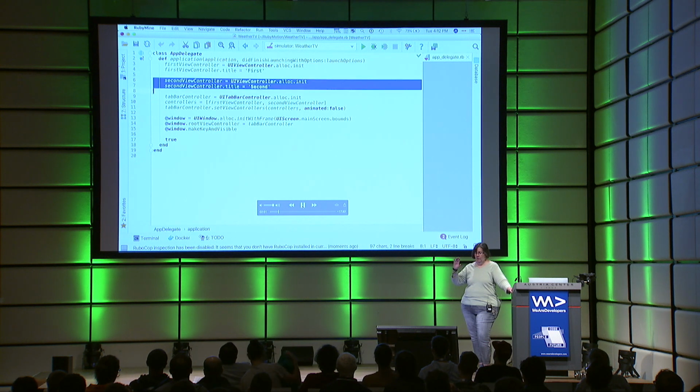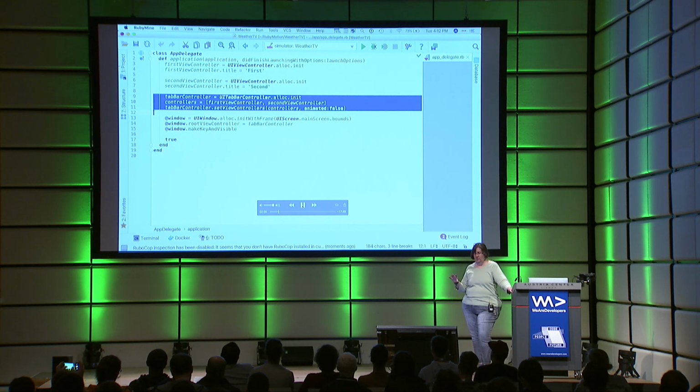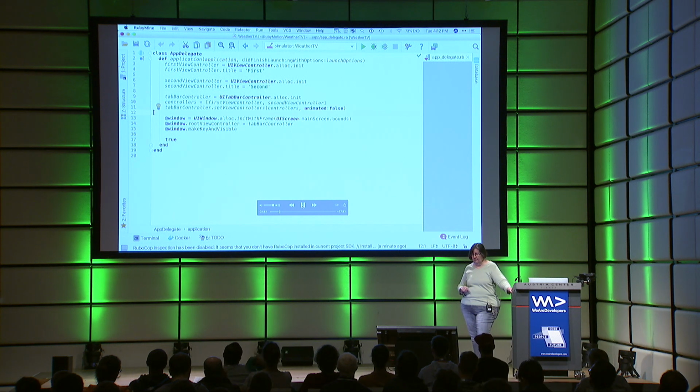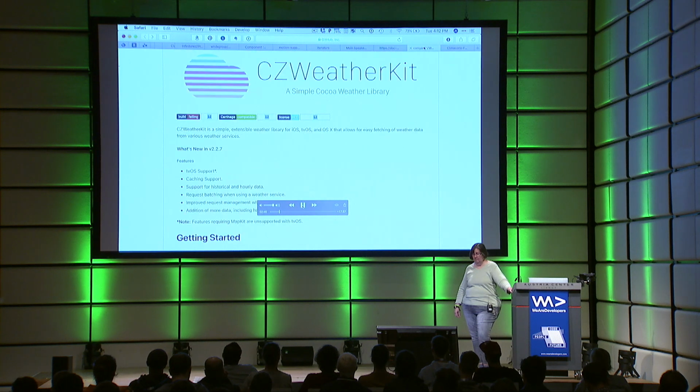I'll just point out that we had 2 screens that it set up, and then it used a tab controller so that it created a tab that you can use to select between those 2 screens, and then we used that tab controller as our main window. We're not going to do that.